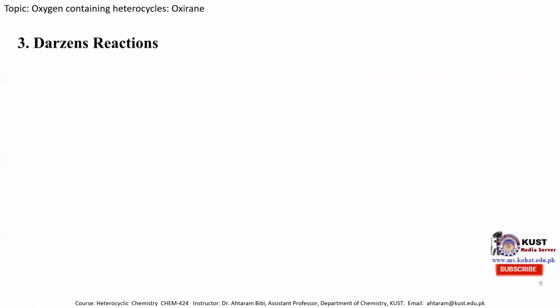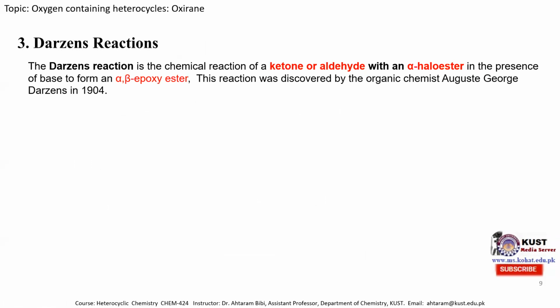The third method is Darzens reaction. This reaction was developed by Auguste Georges Darzens in 1904. Therefore, this reaction is known as the Darzens reaction. And in this case, generally an aldehyde or ketone is treated with an alpha-haloester in the presence of a base to produce an epoxy ester.